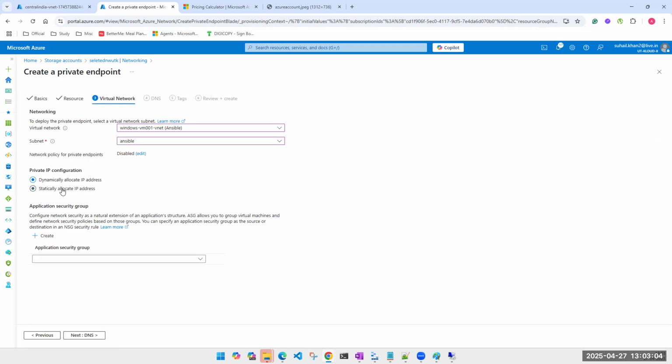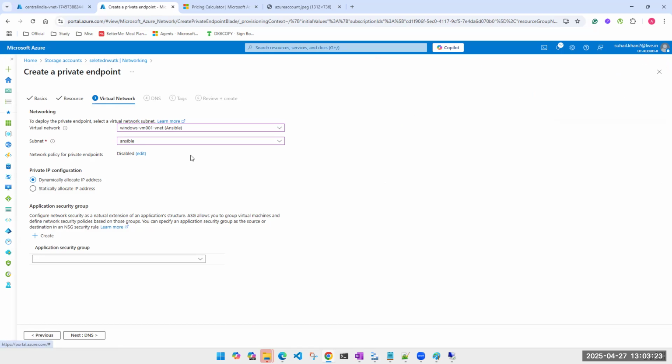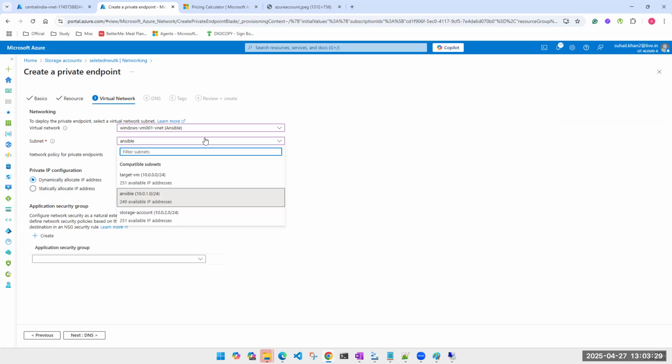This is different. I don't see that warning here. Let me see where is it. Deploy. Okay, even if it is not there, it was there somewhere written. Remember one thing, that whenever you attach a subnet, that subnet will not have any NSG. Even if you have NSG, that will be disabled. So you do not want to play with other subnets where you have your machines. You don't want to get rid of the NSG, right?